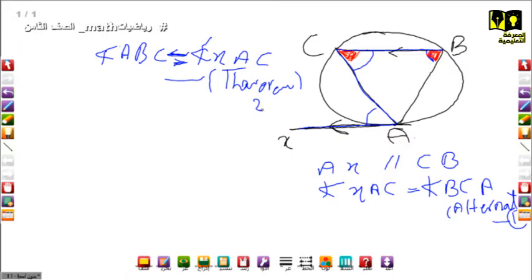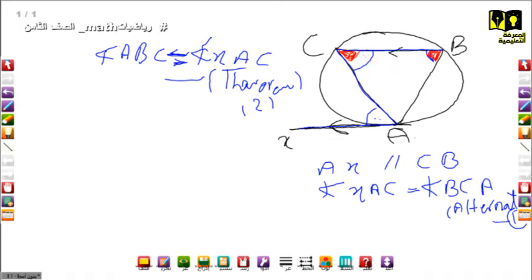From 1 and 2, we find that this angle equals this one by alternate angles, and this one equals this one by theorem. That means these two angles are equal.